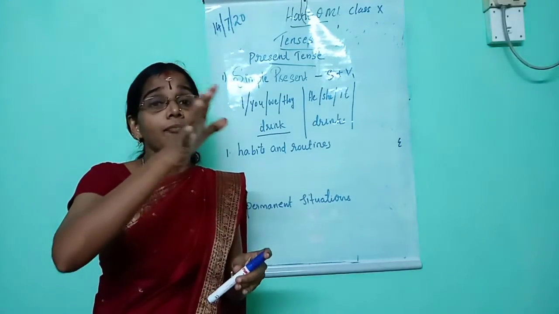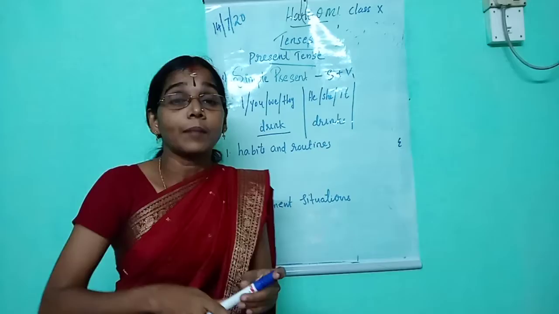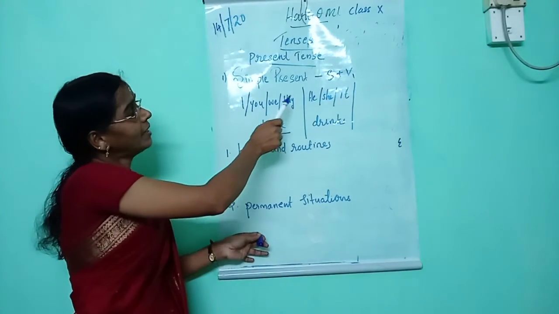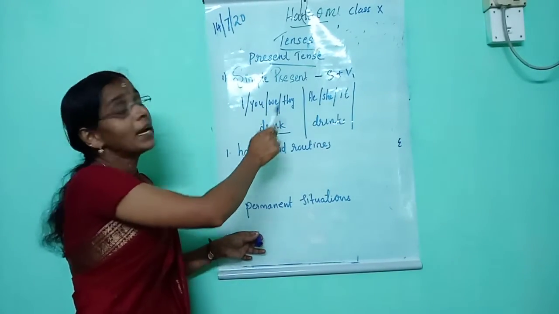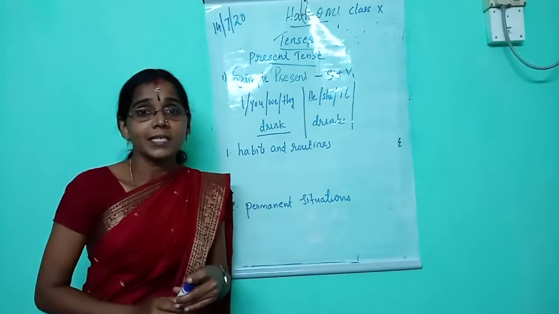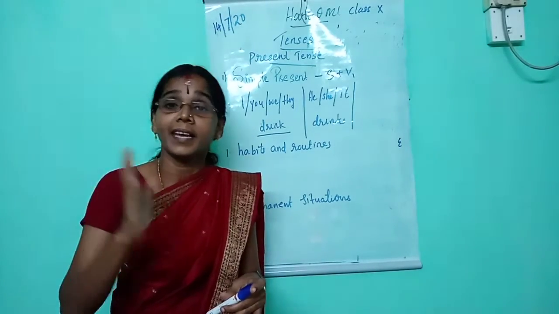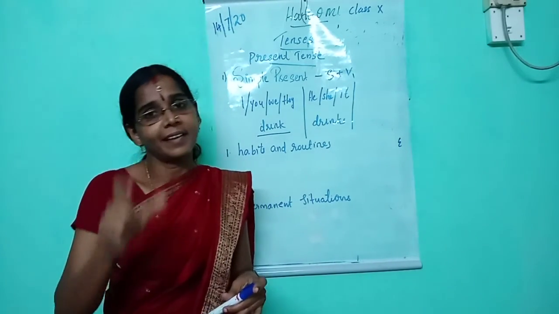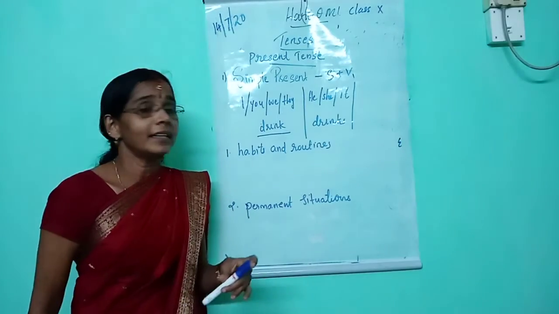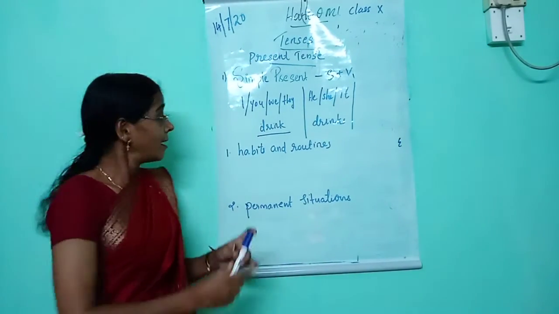Listen once more. The form of simple present tense is subject plus V1. When the subject is I, you, we, they, we never use S form. When the subject is he, she, it, we use S form. I drink. She drinks. He drinks. They drink. Listen carefully.